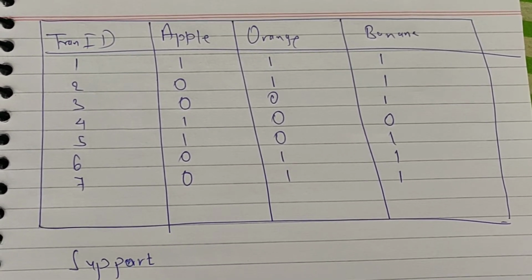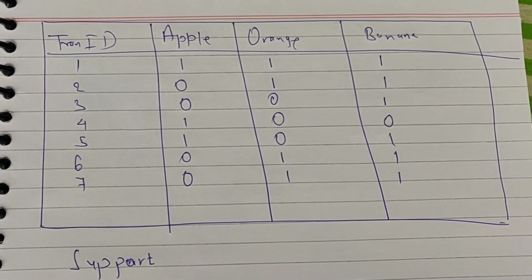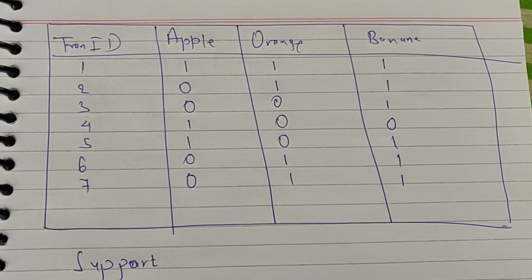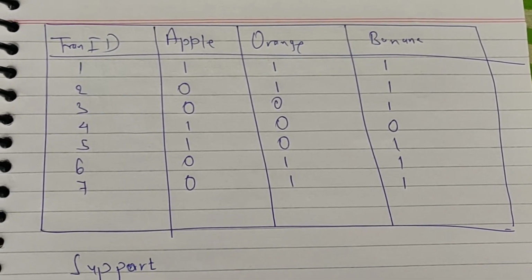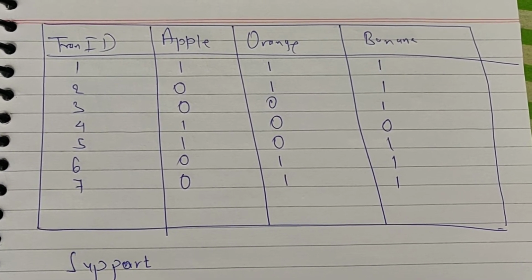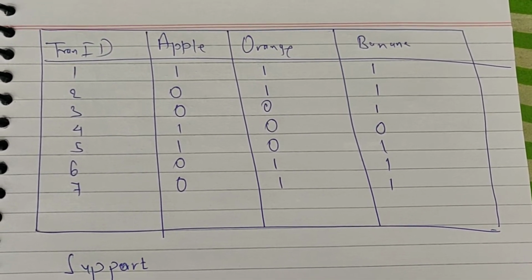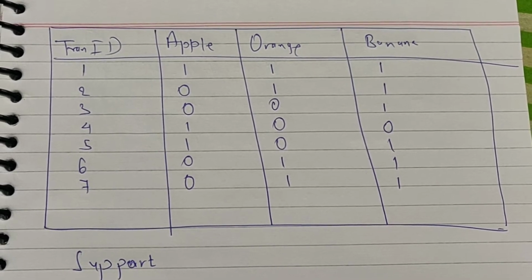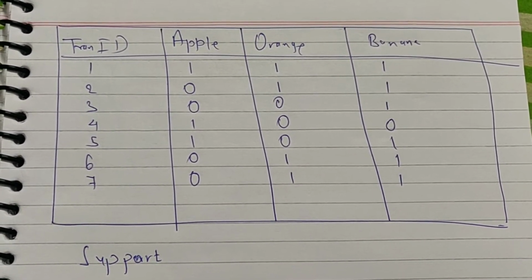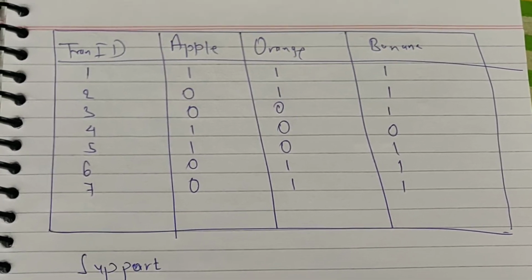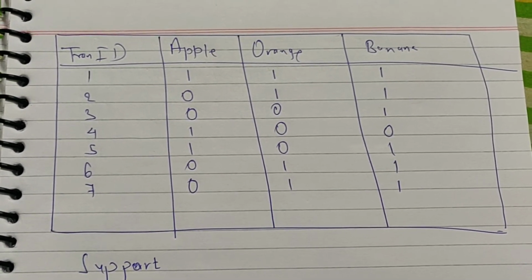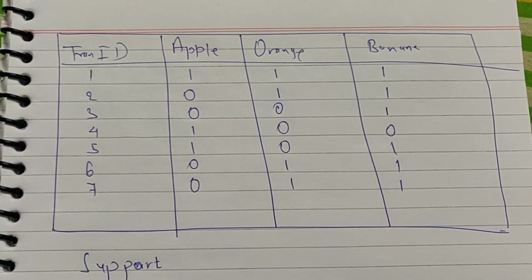I have just created it randomly for example purpose. We have taken the transaction ID, and we have classified the data: if a sale has happened for a particular product in that transaction, we have given it 1, otherwise 0. For example, in transaction ID 1, someone has purchased apple and also orange and also banana, and similarly so on. Our business case is to find the probability, the likelihood, the chances that if somebody is purchasing apple, they will also purchase banana. That we have to find out.